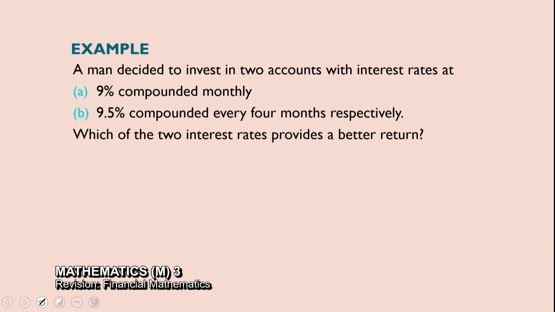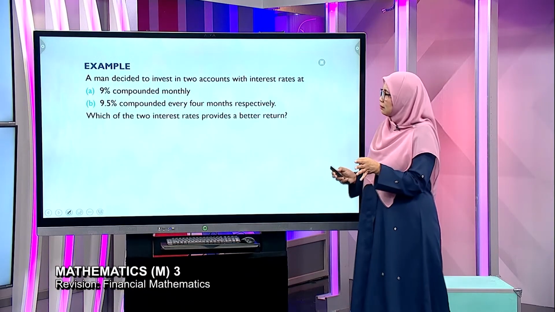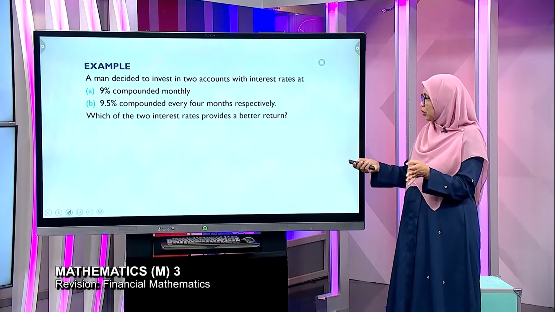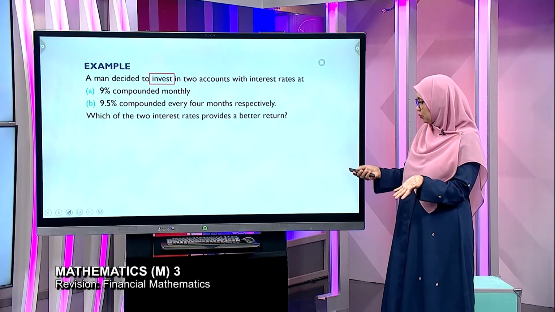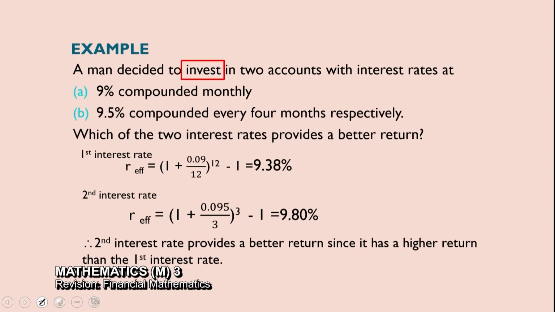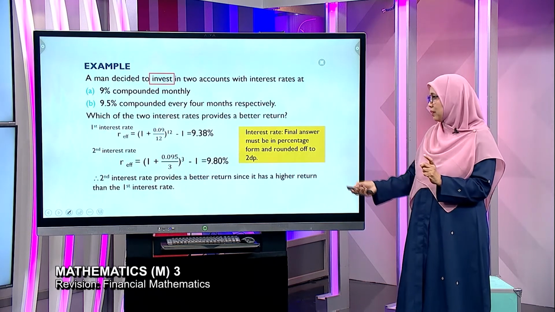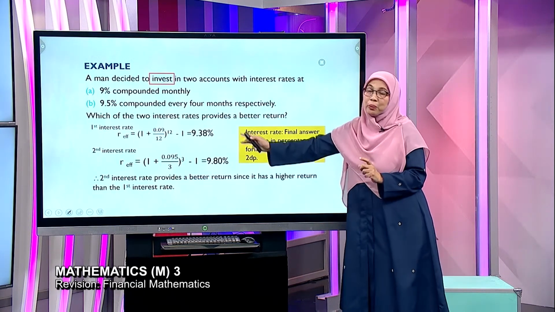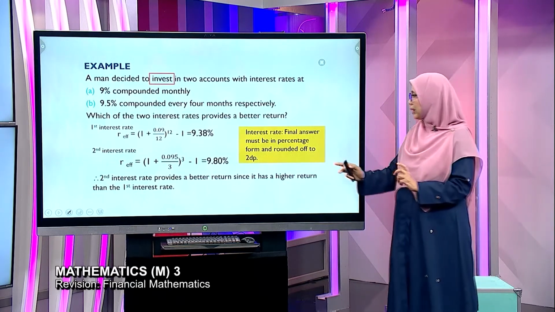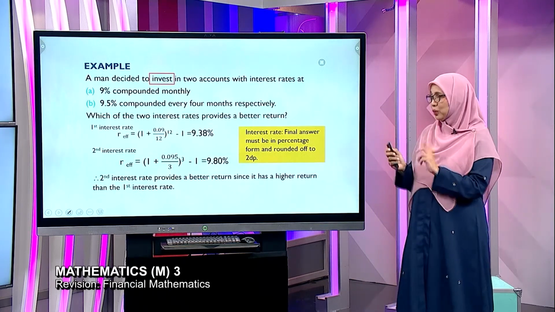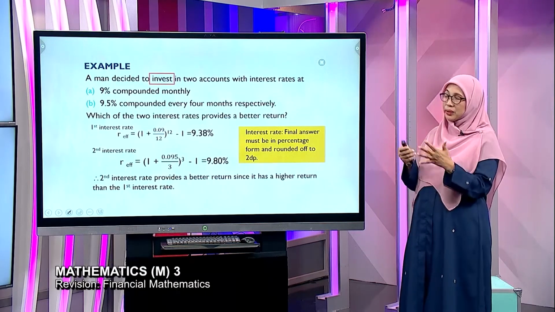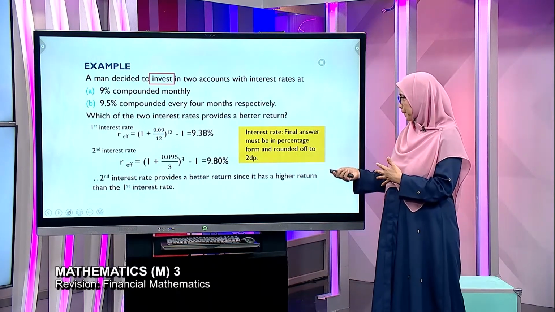So do not just say, oh A, I'll choose A. Why? You must show the working. So this is the working using effective rates. Okay, so notice that although number one tu nampak compounded monthly tu banyak, but actually the second one gives a better return. And take note, when it is interest rate, final answer must be in percentage form, bukan decimal. Sebab the word here is rate. Okay, so itu yang saya kata students will lose marks because tak follow instruction.